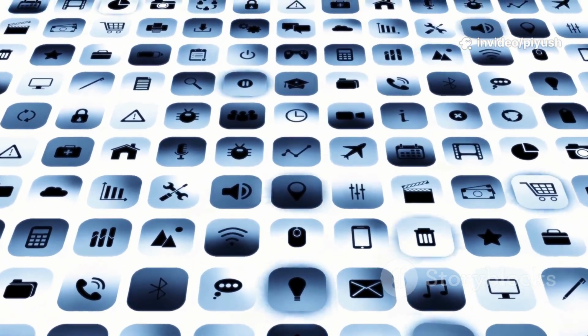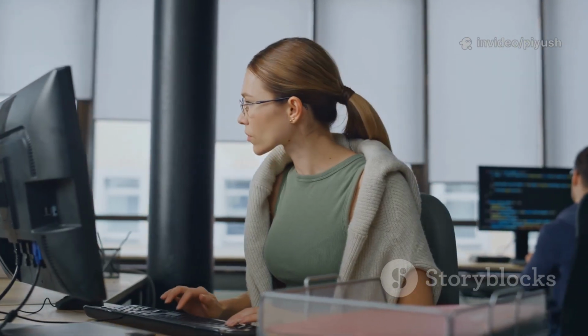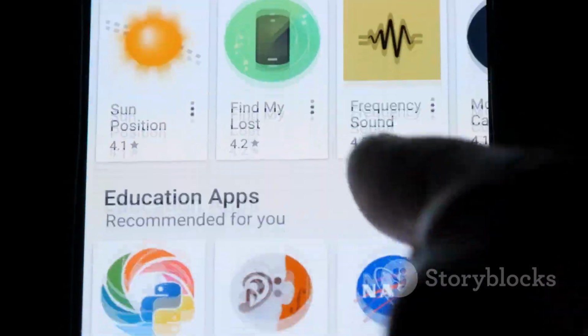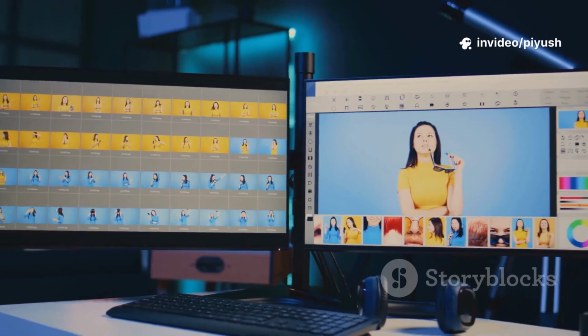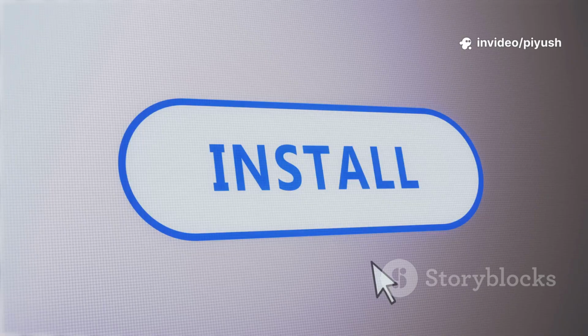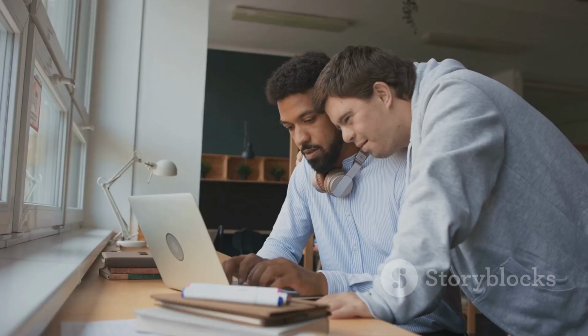Finally, it's time to explore and install applications. Your distribution has a built-in software center. This is like an app store, giving you access to thousands of applications. You can browse categories or search for software like VLC Media Player, GIMP Image Editor, or Visual Studio Code. Installation is as simple as clicking install. This tool is perfect for beginners, but you can also install from the terminal using sudo apt install commands. Enjoy exploring your new operating system.